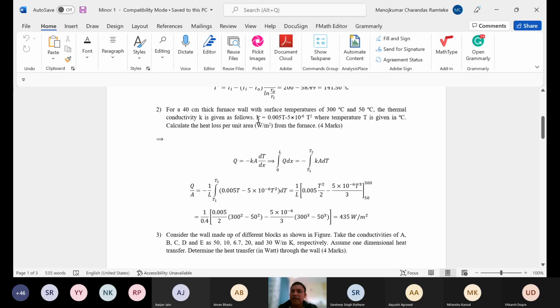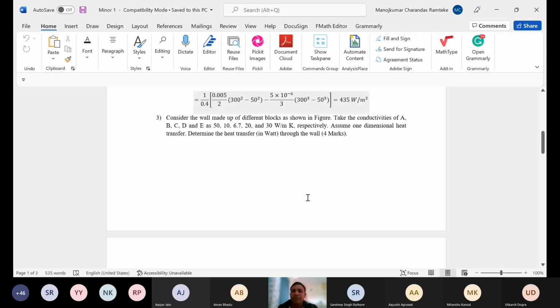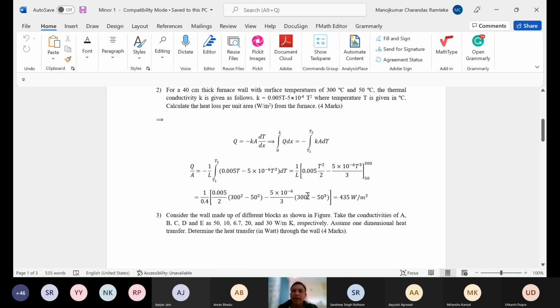So the only complication in this particular question was that the thermal conductivity was a function of temperature. So if you put it in this equation directly and integrate, you should get it. That also has a one step answer. Is it clear to everyone, this second question? Yes, sir.